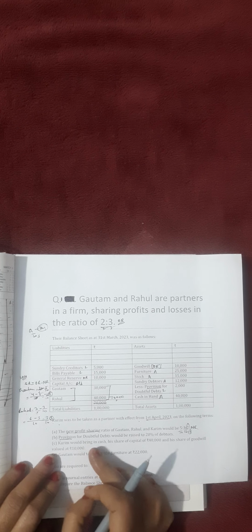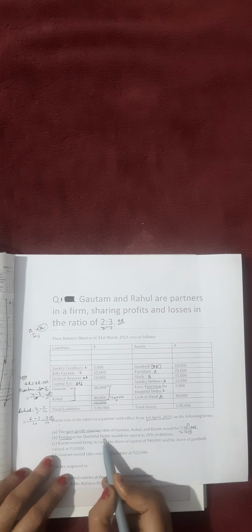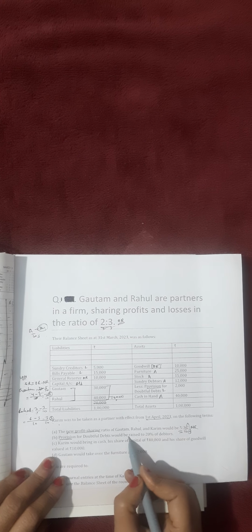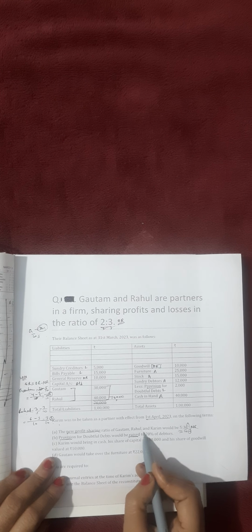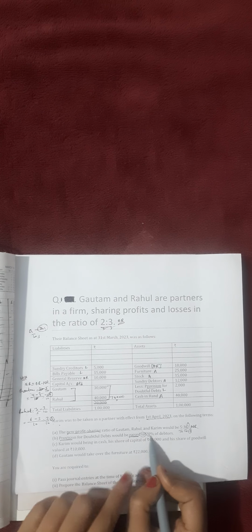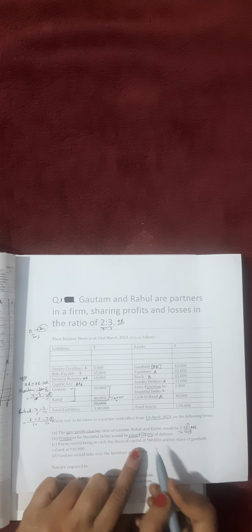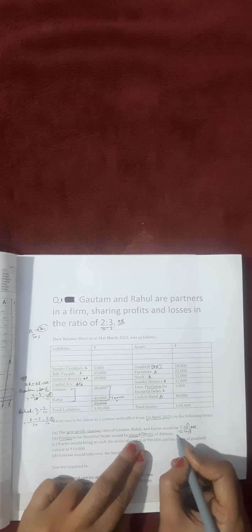This provision means what? Liability. Any information related to an asset or liability is related to the revaluation account. So what they are saying: provision for doubtful debts would be raised. Raised means increased, to 20%. It means it will be 20% of debtors. So what is the debtor? 12,000. So calculate here, 12,000 into 20 by 100.